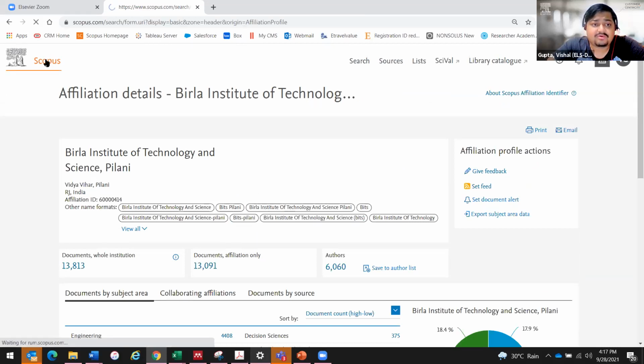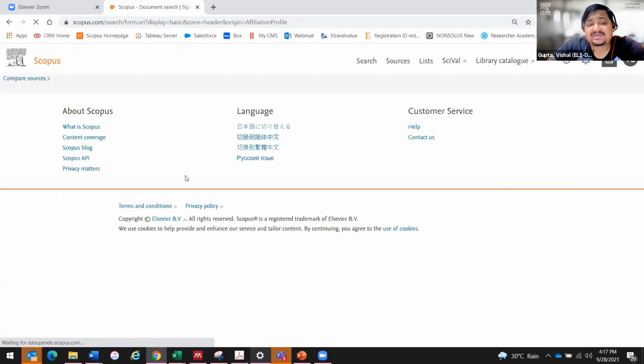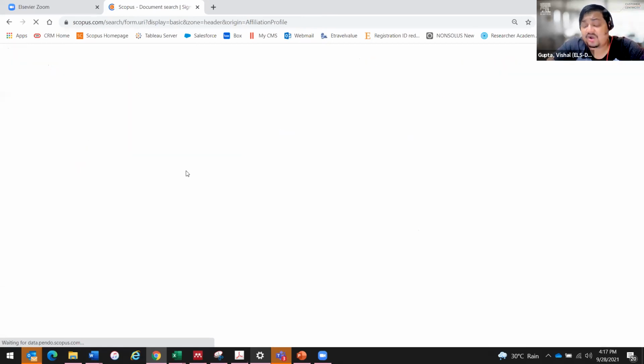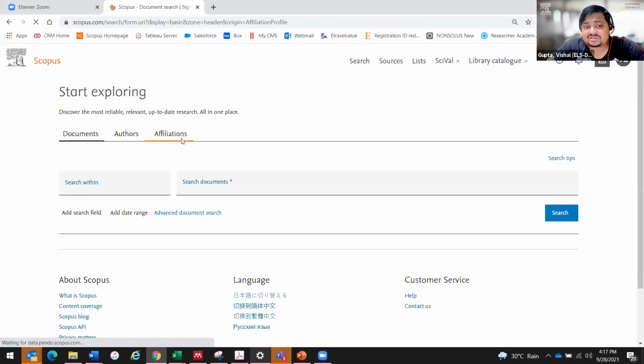If I go back to the home page, the second type of search that I see on the screen is author search. If I want to search a particular author name, I can just go here.